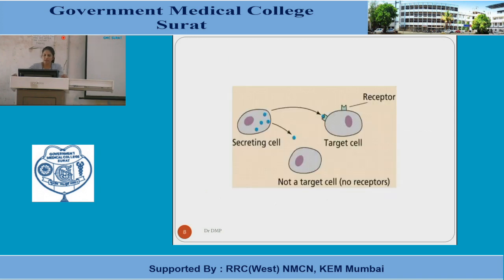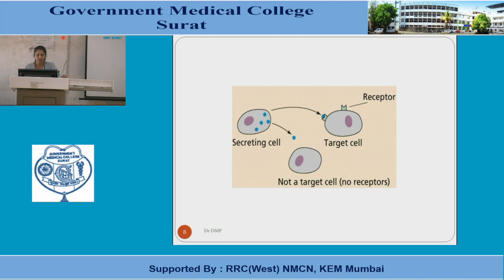So how do the hormones act? As this picture shows, this is a secreting cell, that is an endocrinal gland which secretes a hormone. The secretion of the hormones reaches the various cells. Now, how do you categorize the cells? For this specific hormone, a cell which has a specific receptor is a target cell for that hormone. So, by circulation or by different modes, it reaches the target cells, binds to the receptors and performs its task by changes in the biochemical reactions or morphological changes.